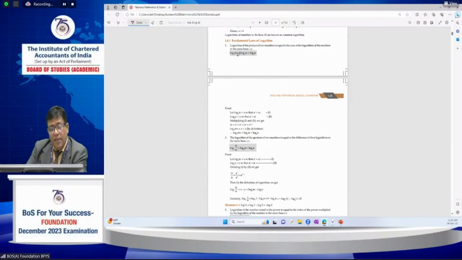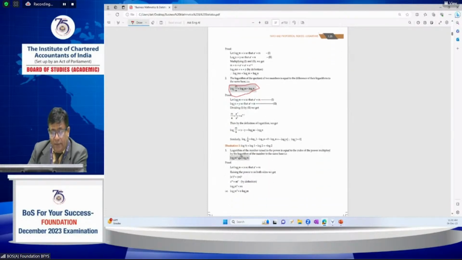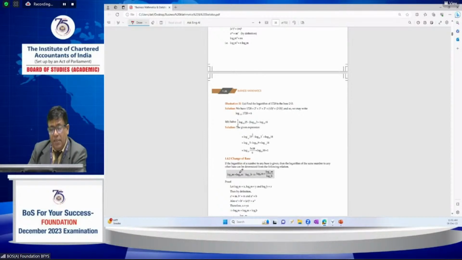Suppose log mn base a equals log m base a plus log n base a, and log m by n base a equals log m base a minus log n base a. Suppose division comes, then the minus sign comes here. Another property: log m power n base a equals n times log m base a. And suppose nothing is given as the base, it means the base is 10 only.